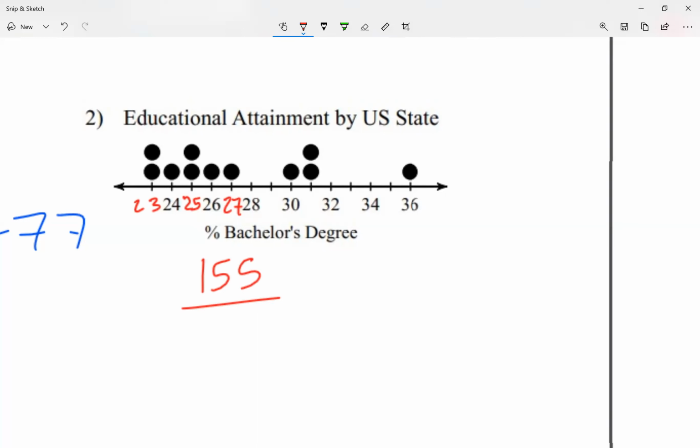With the dots, it's easy to count, right? How many dots do you see? I'm going to count them. 1, 2, 3, 4, 5, 6, 7, 8, 9, 10, 11. So 155 divided by 11.